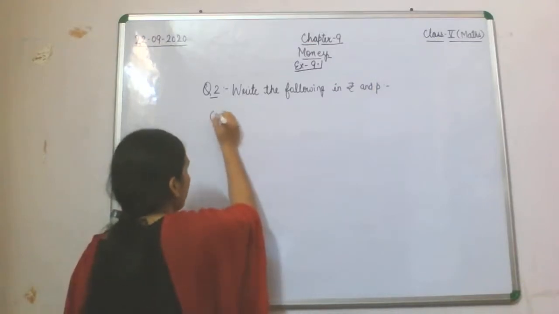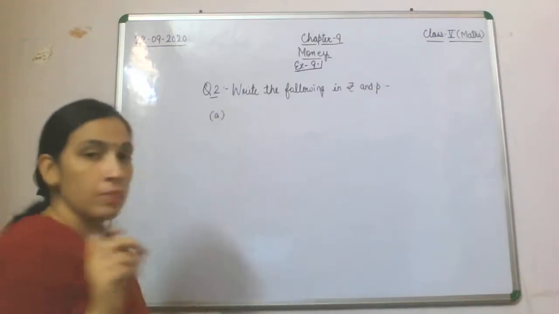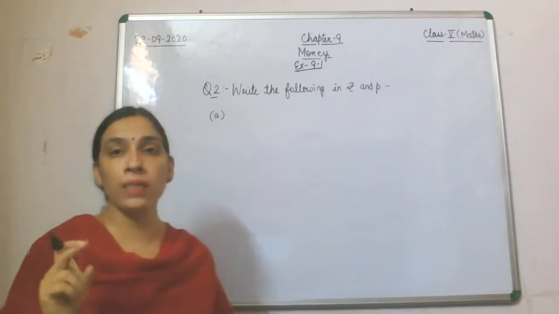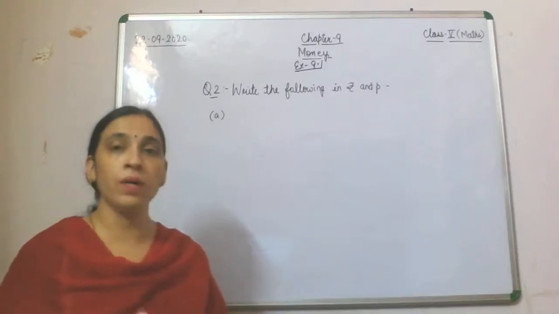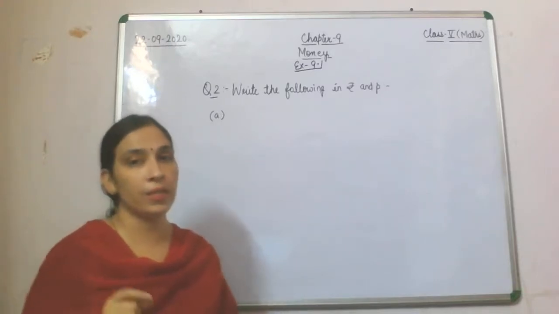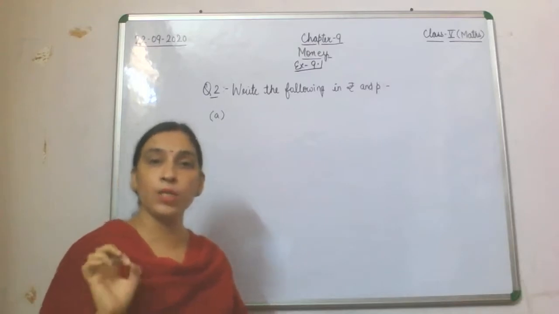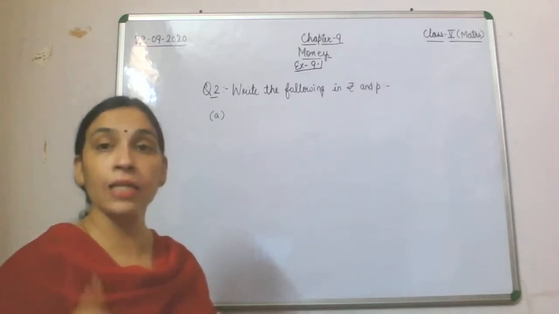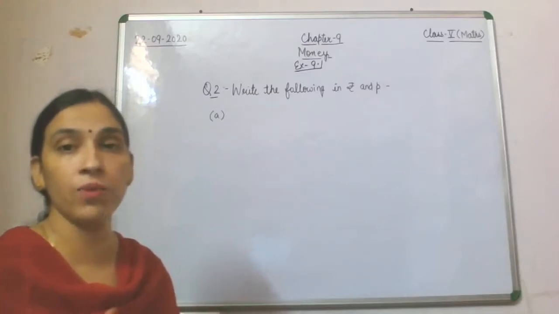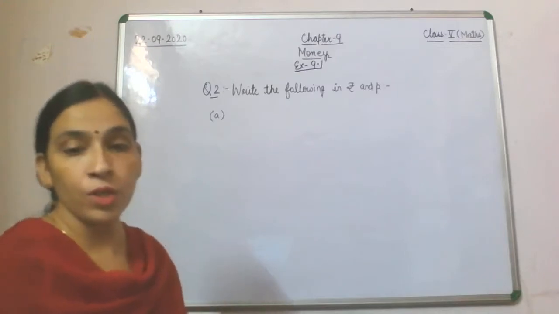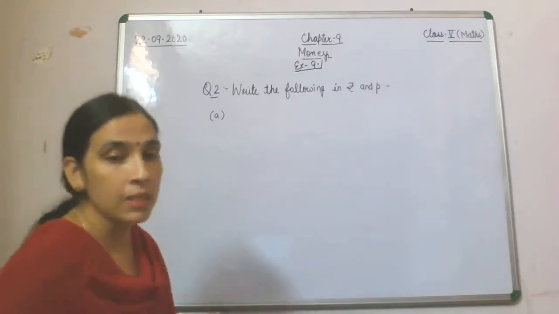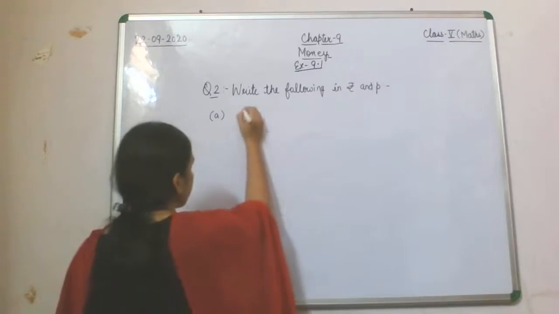See, here you have to keep one thing in mind: whenever rupee is given, you write it. When it is not given, you will not mention it when writing in words. So in that place we'll only write the paise.